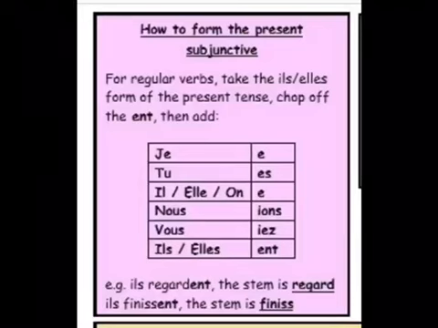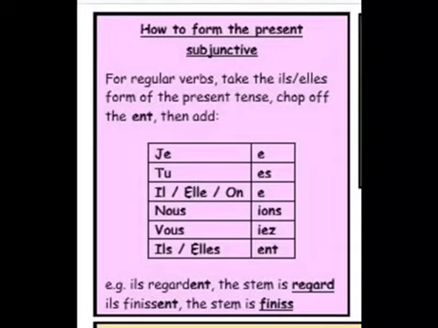Right, let's look at how you form the subjunctive tense then. Your starting point is the present tense ils or elles form of the verb. You then chop off the ent and add the endings you can see on the screen. So e for je, es for tu, e for he and she. For nous it's ions, for vous it's iez, and for ils and elles you basically just re-add the ent back on.